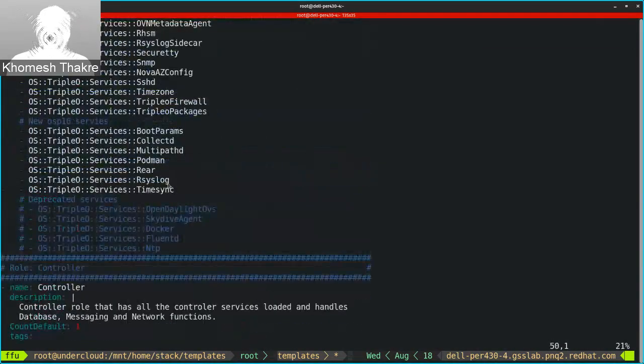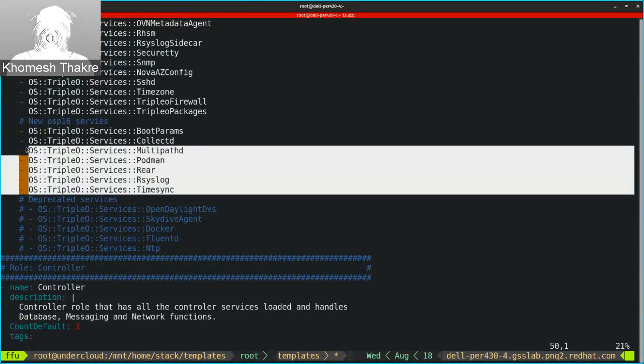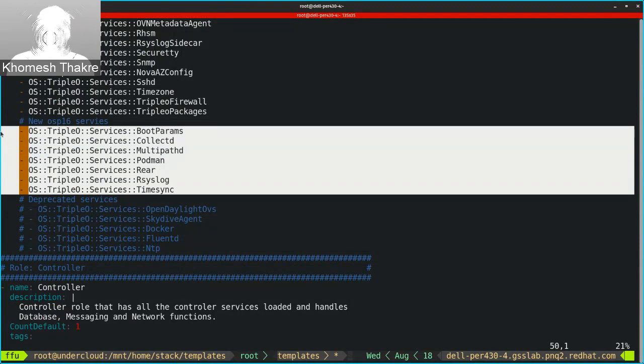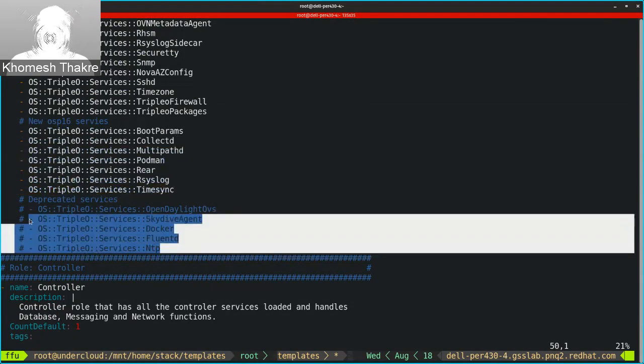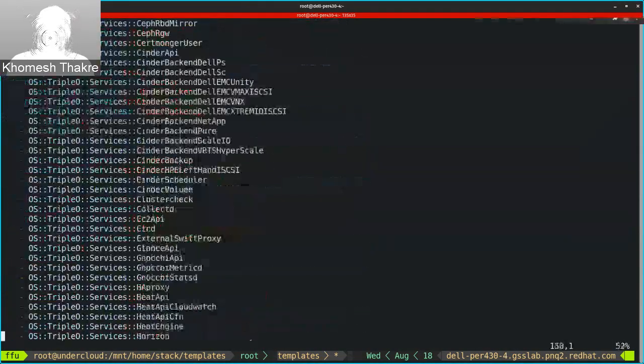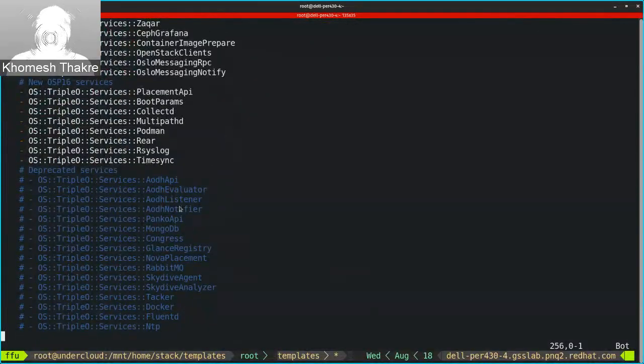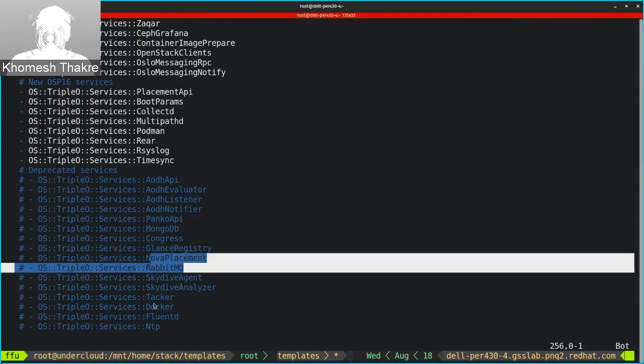This particular role section is for compute DPDK. These are the new services which are introduced in OSP 16. So we need to add these new services and remove all the old deprecated services. Otherwise, there is a chance that the deployment, the upgrade, might fail. Same thing with controller as well. There are some new services introduced for the controller-specific role, and a lot of them will be removed. Most of the telemetry, Nova placement, RabbitMQ, they are gone.